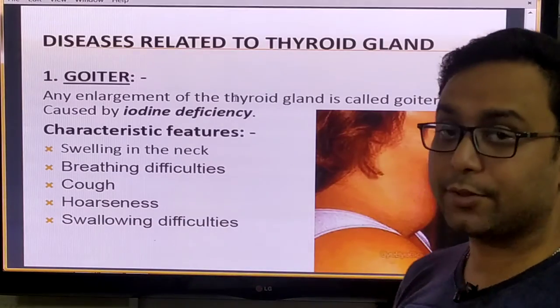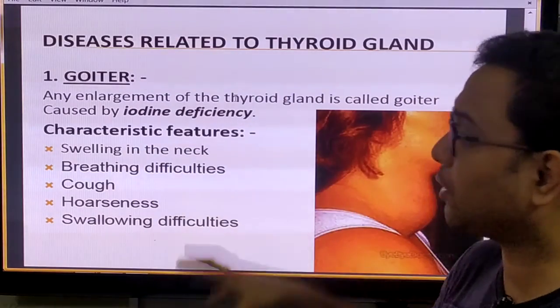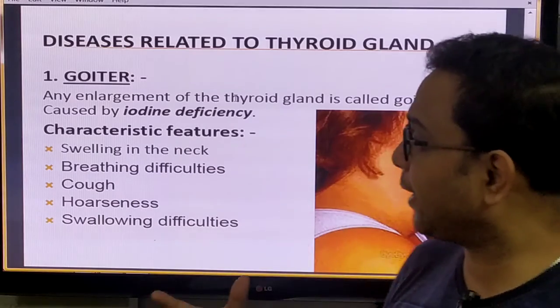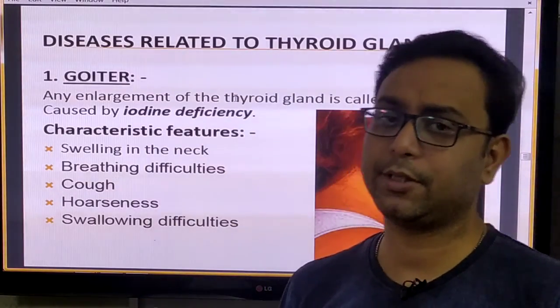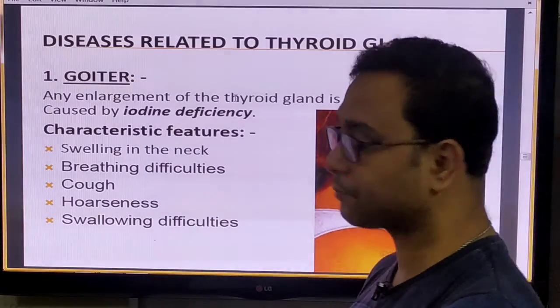Now a disease related to the thyroid gland is goiter, which is an enlargement of the thyroid gland. When someone does not get a sufficient amount of iodine, that time this type of disease happens, that is the simple goiter.